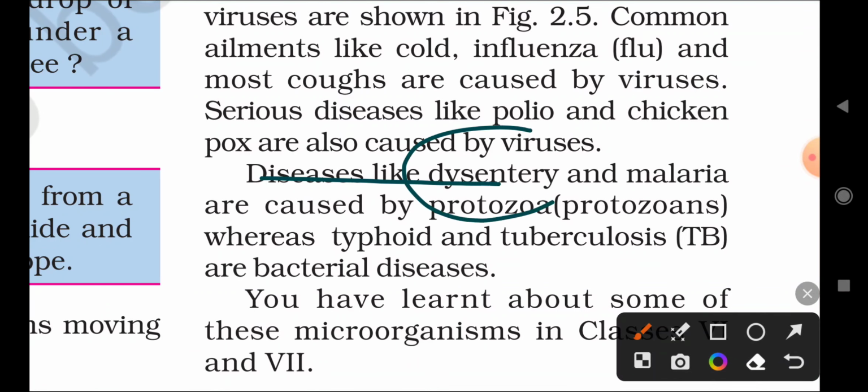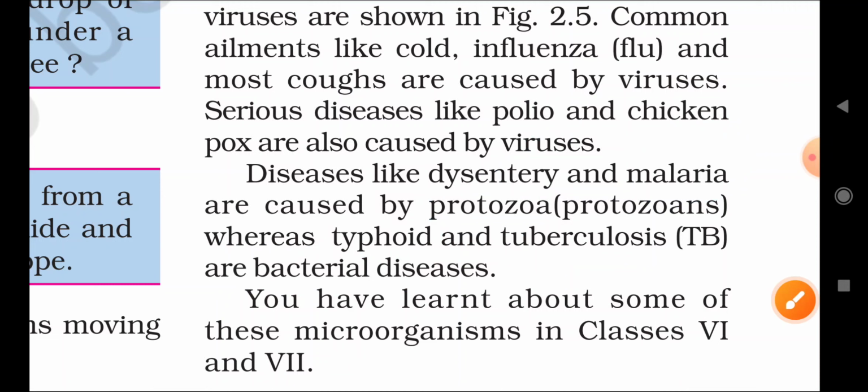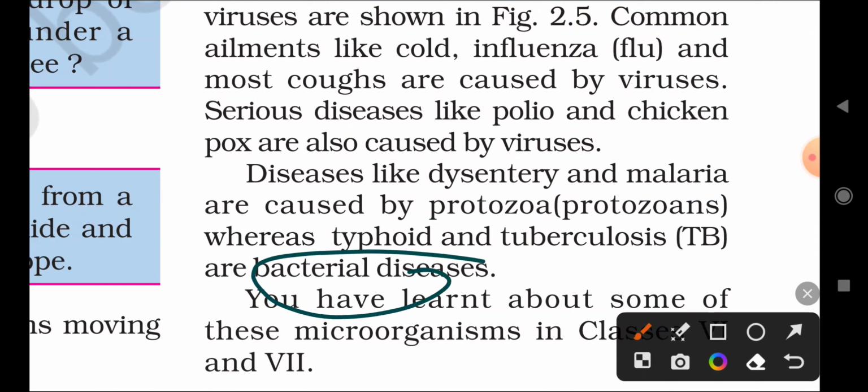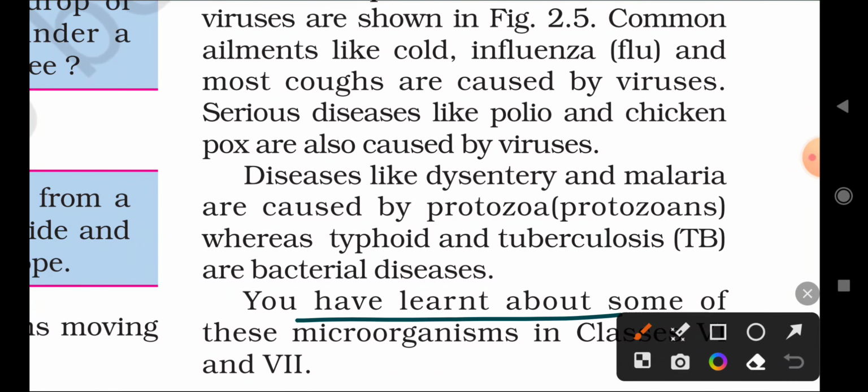Diseases like dysentery and malaria are caused by protozoa. Protozoa cause mainly two diseases, dysentery and malaria. Whereas typhoid and tuberculosis are caused by bacteria. Bacteria cause two types of major diseases, typhoid and tuberculosis, a disease of animals. Commonly we call it TB. So you have learnt about some of these microorganisms in your class 8th.